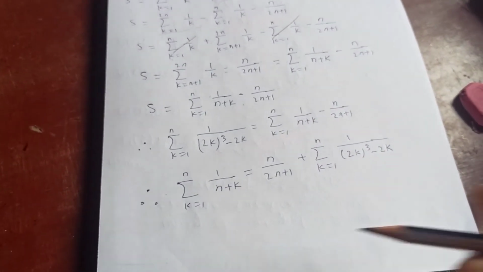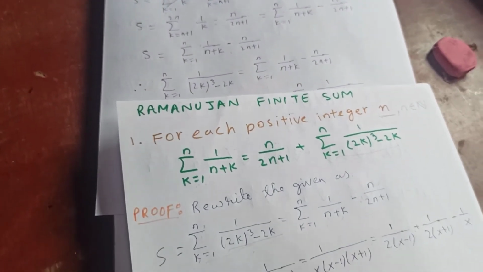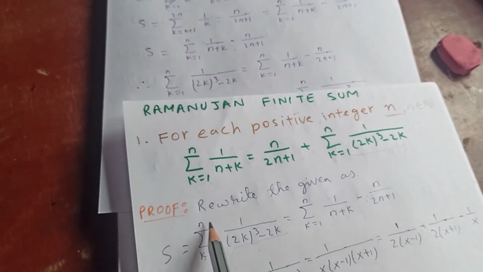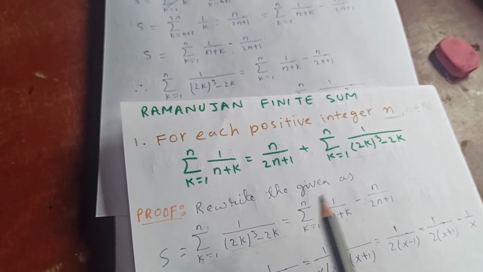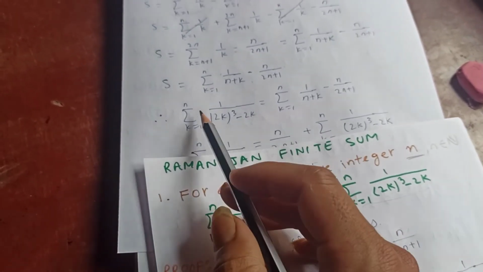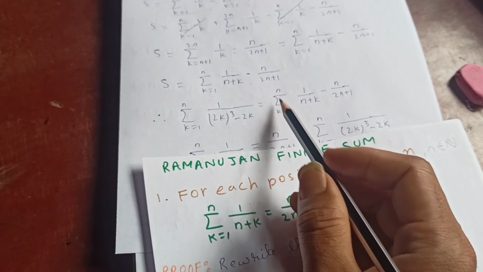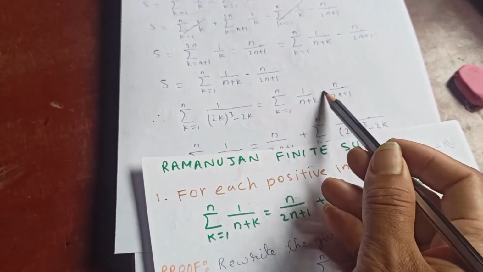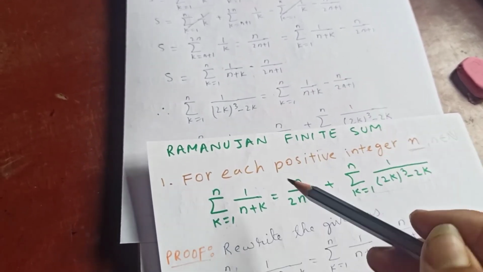Therefore our s is nothing but sum from k equal to 1 to n of 1 over (2k) cubed minus 2k, and therefore this is equal to sum from k equal to 1 to n, 1 over n plus k, minus n over 2n plus 1.